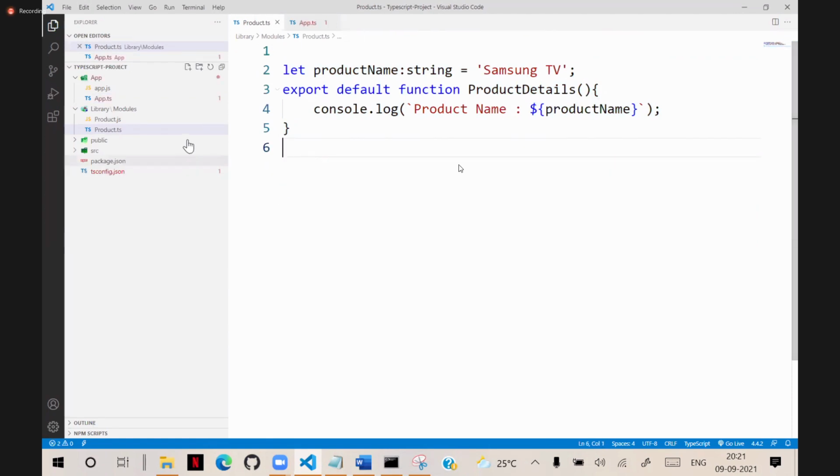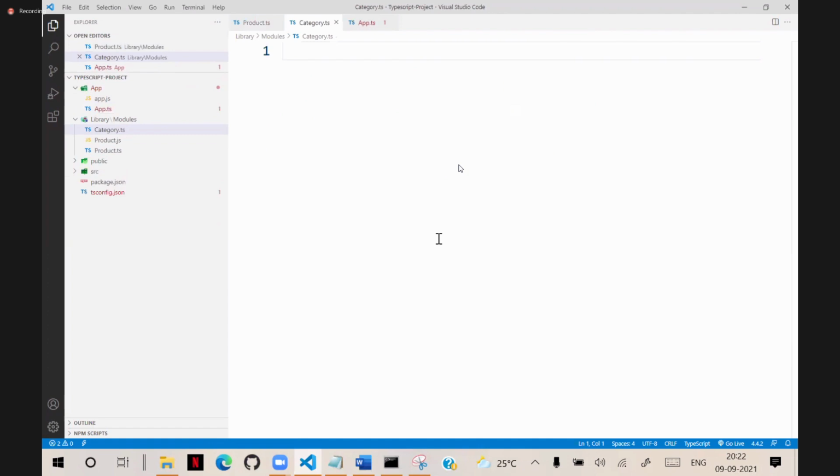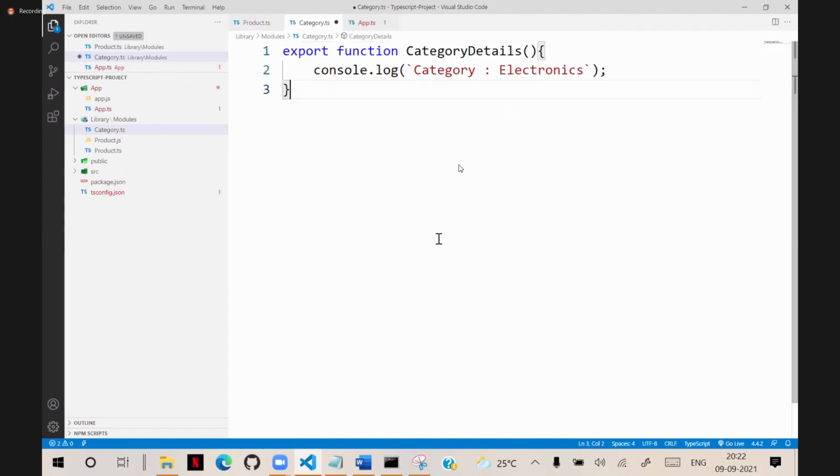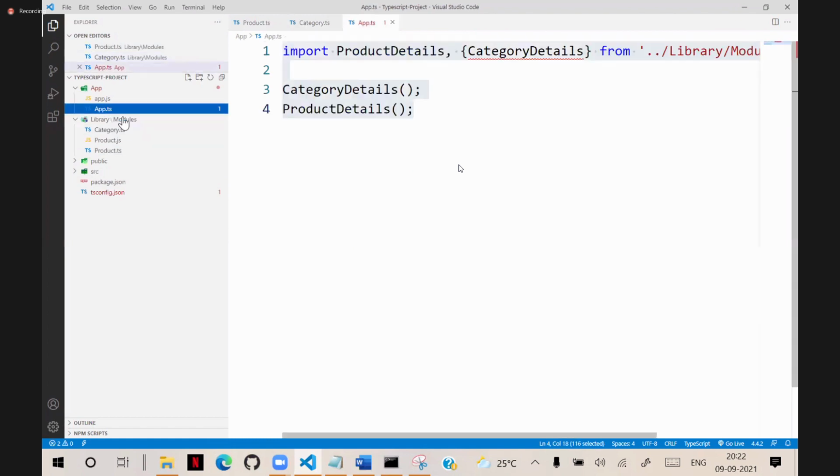And I will add another file, category.ts. In that, I am adding it. And in this, I marked it as default. That means every module has its own default to import. Now we need to access these two and use in app.ts.